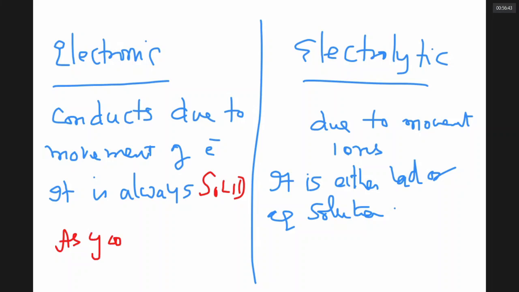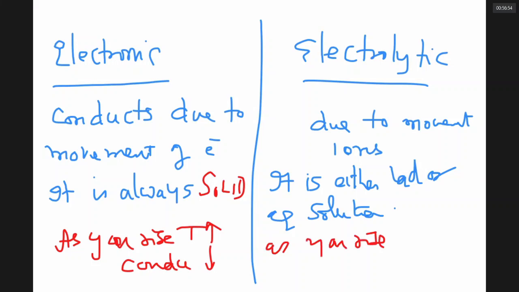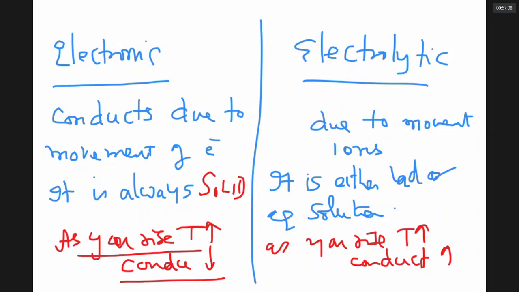As you raise the temperature, conductance decreases for an electronic conductor. Here, as you raise the temperature, conductance increases. Can you see the difference? Whenever you raise the temperature of a solid conductor, electrons get a random motion and conductance decreases. Whenever you are heating an electrolytic conductor, the ions can move rapidly, so conductance increases. Are you clear, sir?